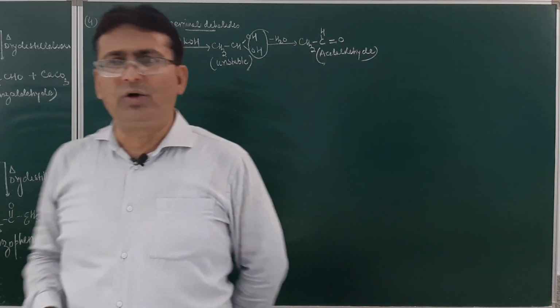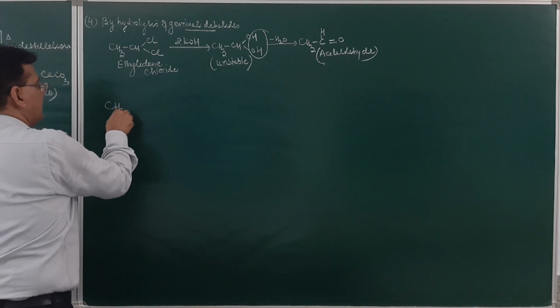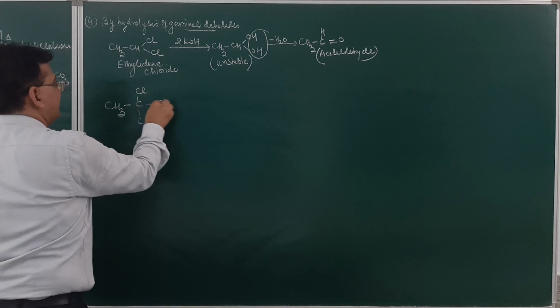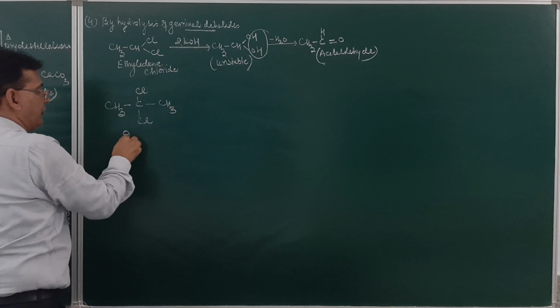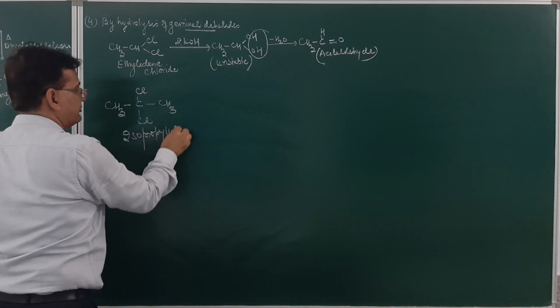If you take isopropylidene chloride, it will be CH3, C, Cl, Cl and CH3. So this is isopropylidene chloride.